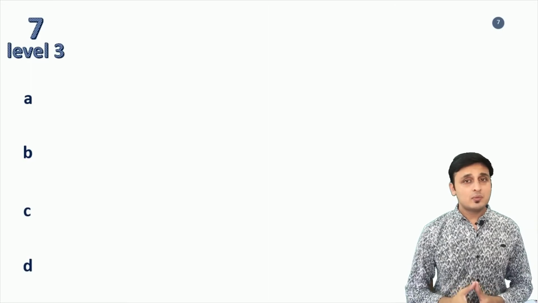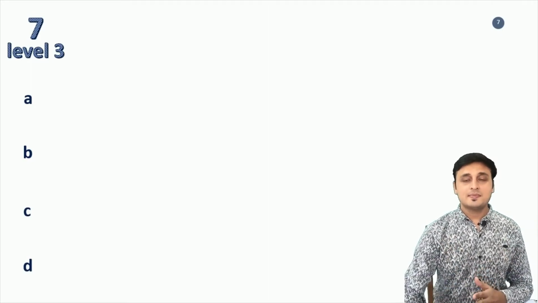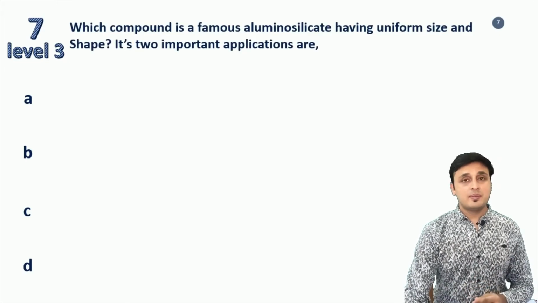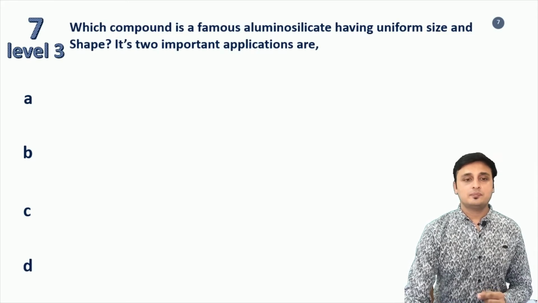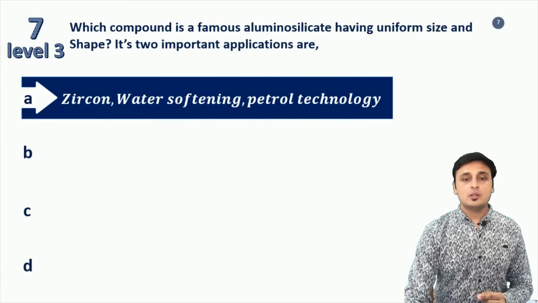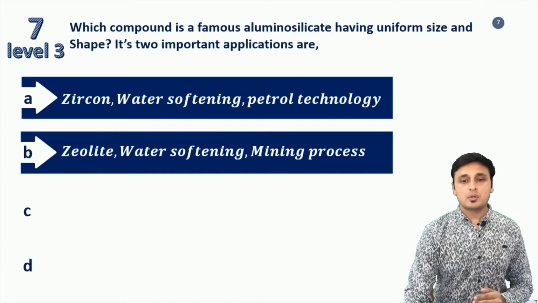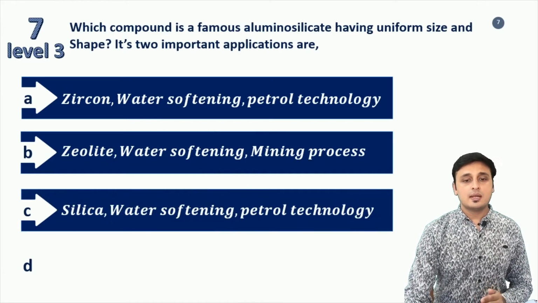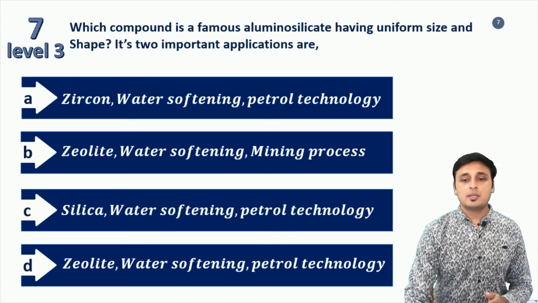Now presenting the seventh question of the show, question 7, level 3. The question is: which compound is a famous aluminosilicate having uniform size and shape? Its two important applications are: option A, zircon, water softening, petrol technology; option B, zeolite, water softening, mining process; option C, silica, water softening, petrol technology; option D, zeolite, water softening, petrol technology.